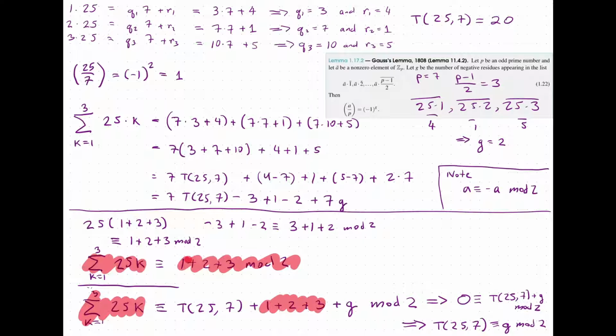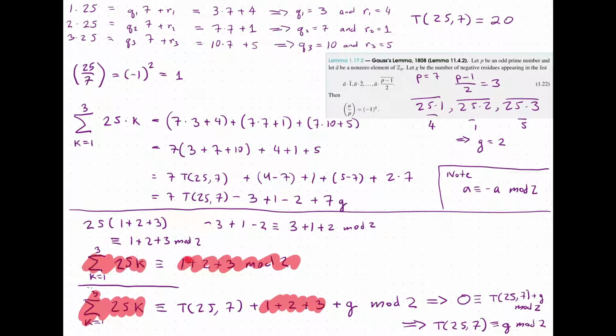And as a consequence, the Legendre symbol will match up, because negative 1 to the g only depends on whether the exponent is even or odd. Now we know that t of 25, 7 has the same parity as g. And so in this case, since this is 20, it's even. Negative 1 to an even power is 1. The Legendre symbol is 1.